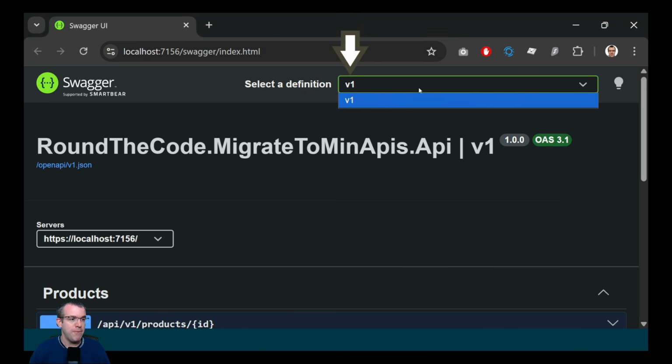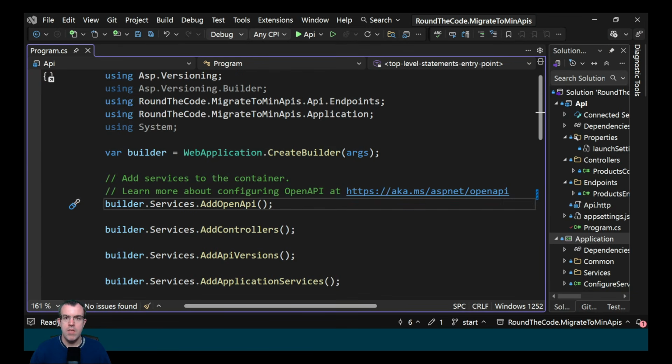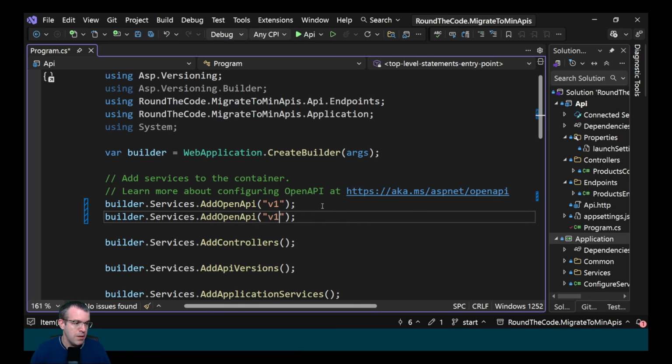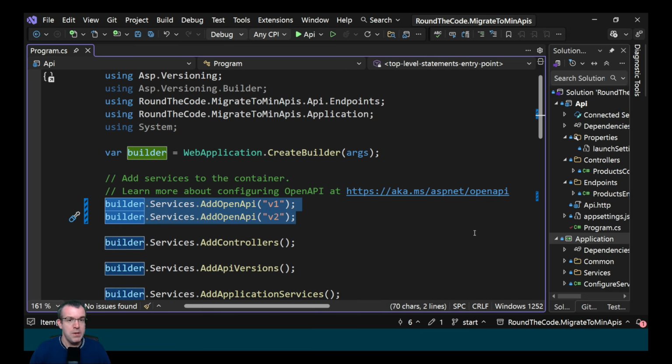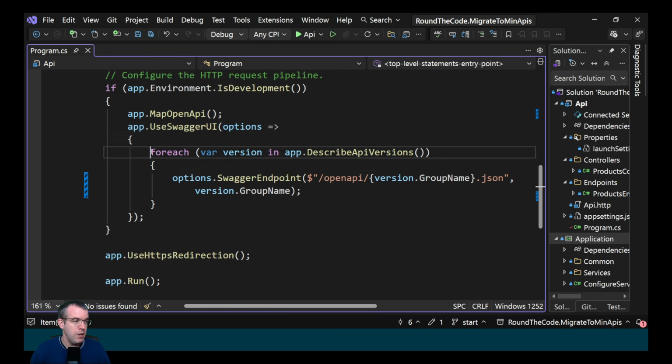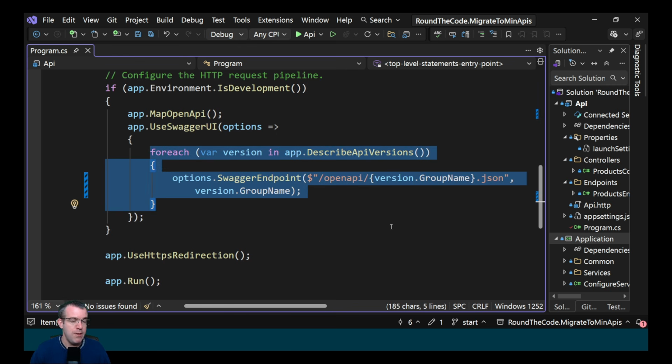Next, we want to add v2 to this drop-down in this Swagger document. This is done by adding v1 as a parameter in add OpenAPI, then we need to add it again, but include v2 as the parameter. This adds OpenAPI documentation for each of the versions. We can loop through each of the versions and then reference it in Swagger.